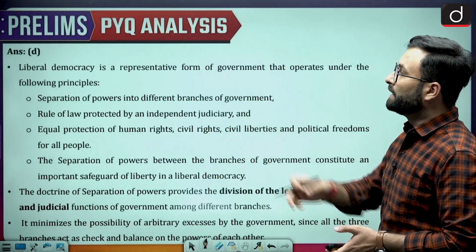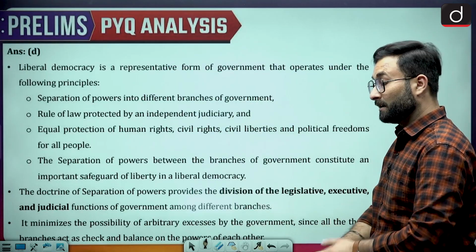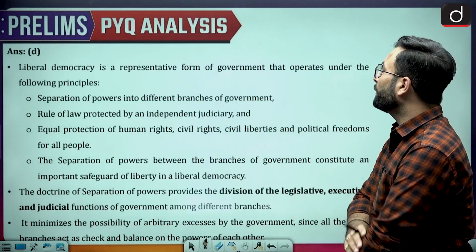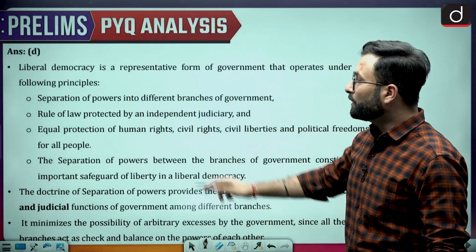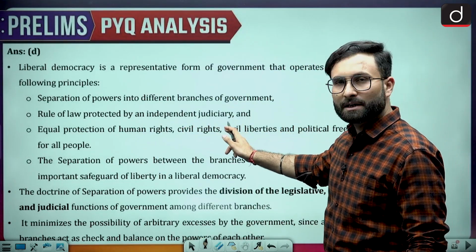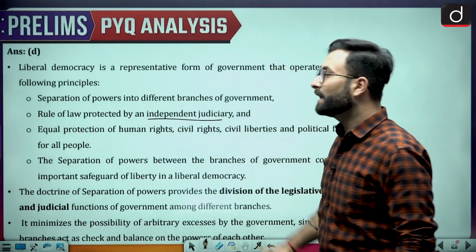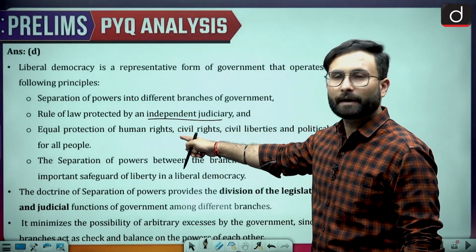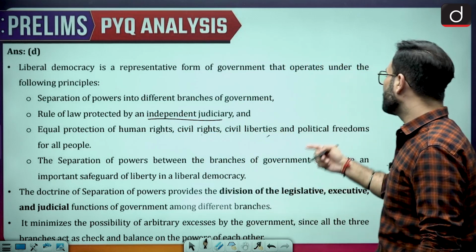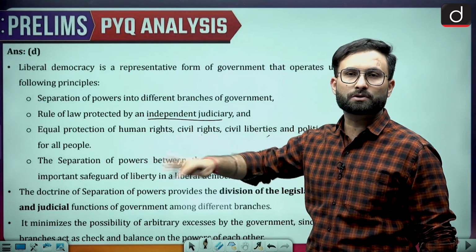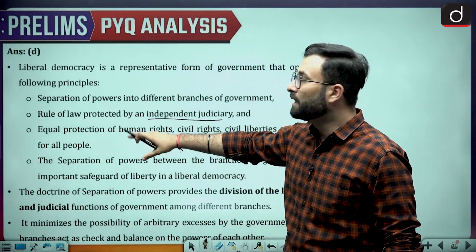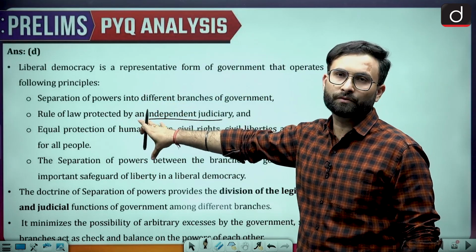Liberal democracy is a representative form of government that operates under the following principles: separation of power, then rule of law protected by an independent judiciary. So independent judiciary is one of the elements. Equal protection of human rights, civil liberties, and political freedoms for all people, and separation of power between the different organs of the government. So these are the pillars of liberal democracy.